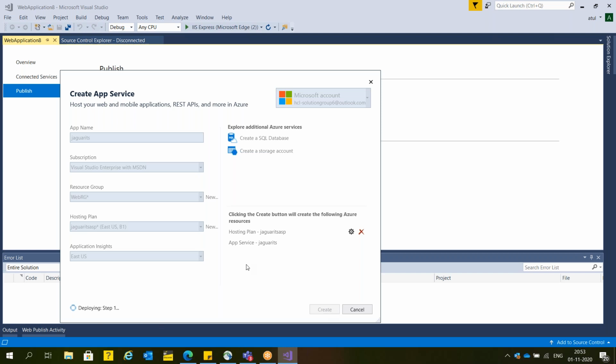The time will depend on the size of your project. If the size of your project is 2 MB, it will take less time. If it is maybe 200 MB, it will take more time. The first time, guys, it may take some time, but from next time onwards, it will not. Microsoft will only transfer the change set. They are not going to transfer everything. Is it clear or not?